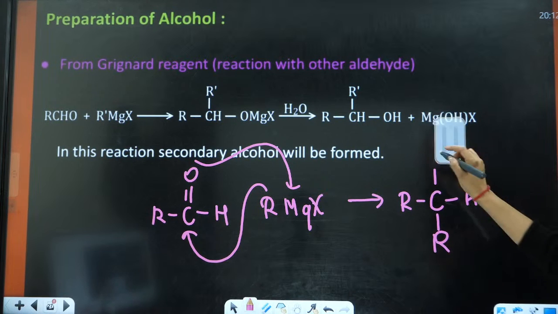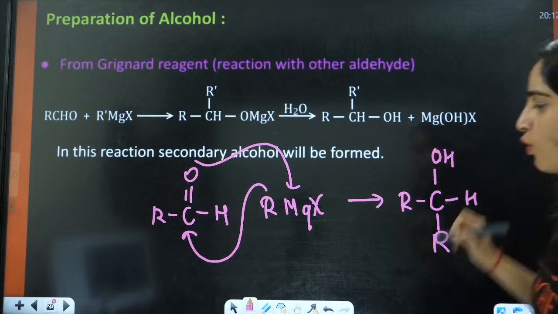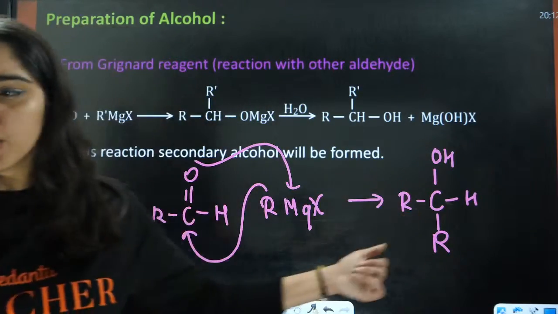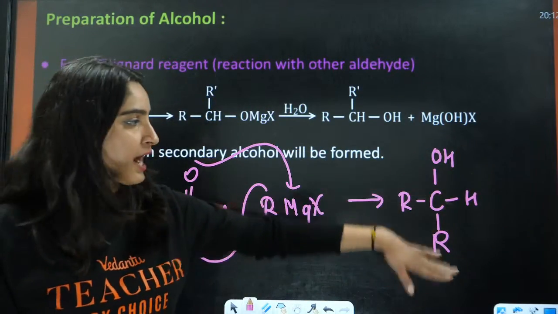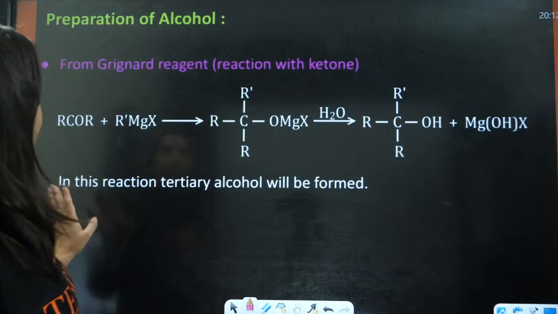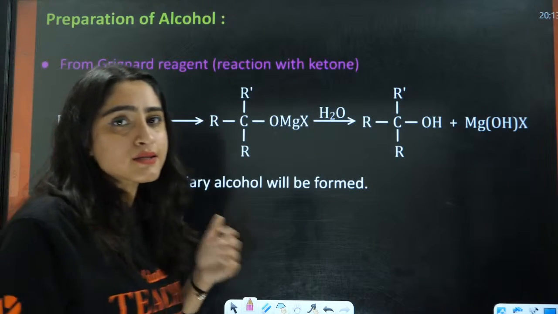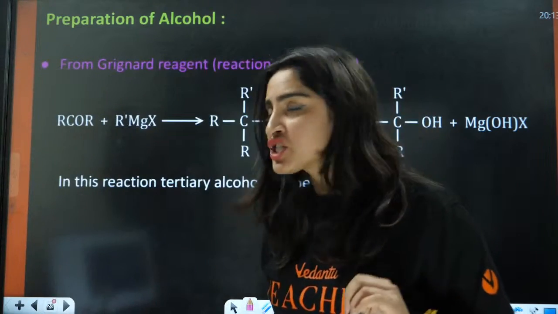Okay, first you have RMgX here, and after hydrolysis it will get converted into OH. Understood? It will get converted into OH and this will be the formation of secondary alcohol. Right? Next, if you have this RCOR, now in this case you will have the formation of tertiary alcohol.